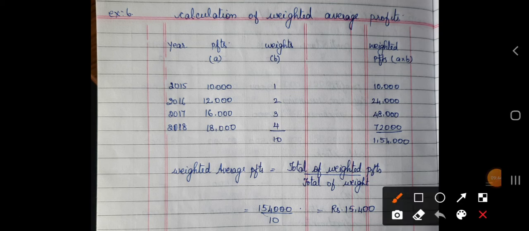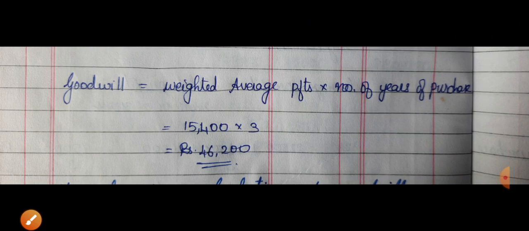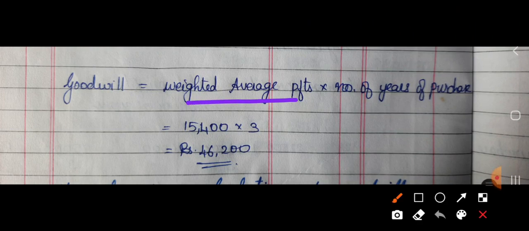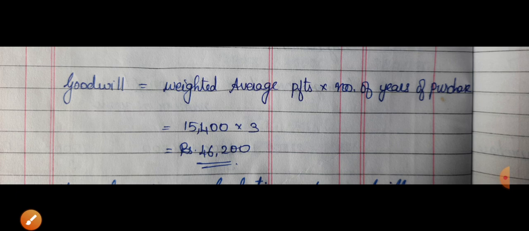Now find out the total of weighted profits. Weighted average profit is equal to total of weighted profit by total of weights, that is 1,54,000 divided by total of weights 10. You get 15,400. Now, goodwill is equal to weighted average profit into number of years of purchase, that is 15,400 into 3, you get 46,200 rupees as the value of goodwill.